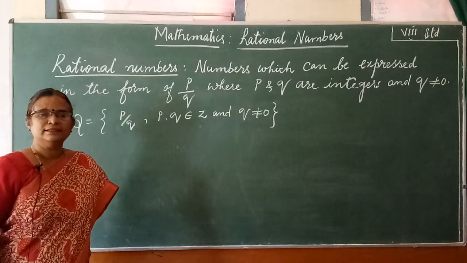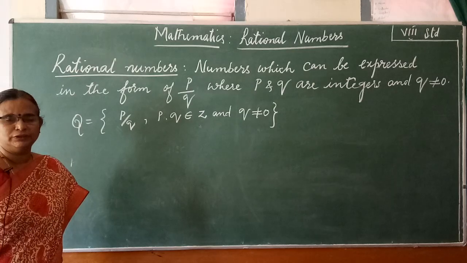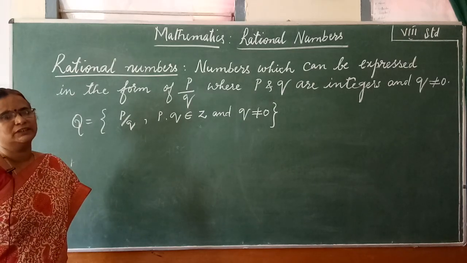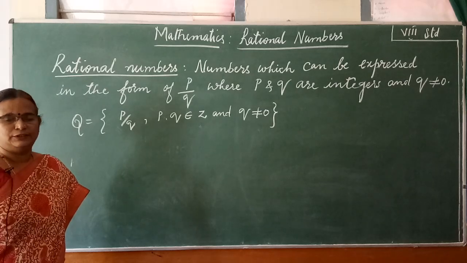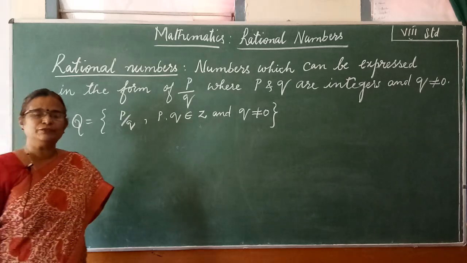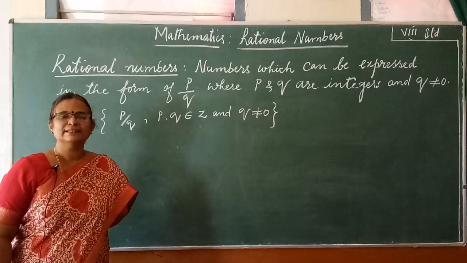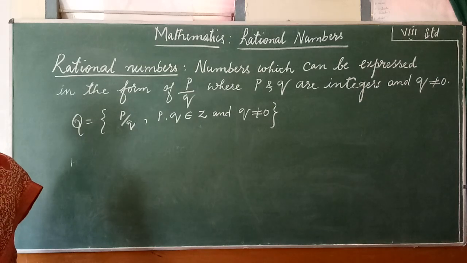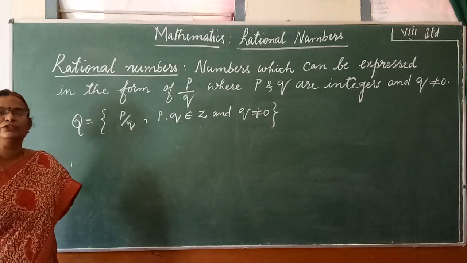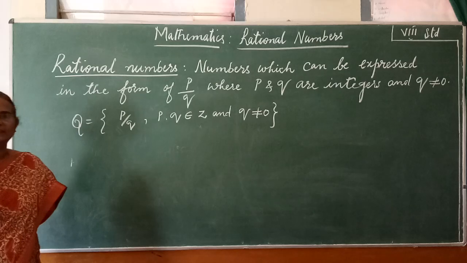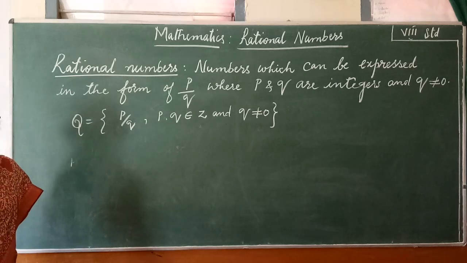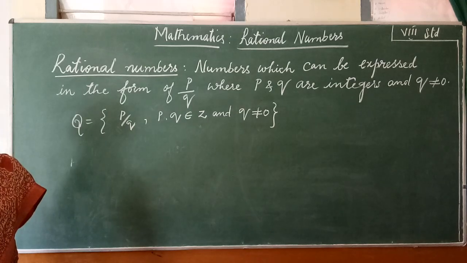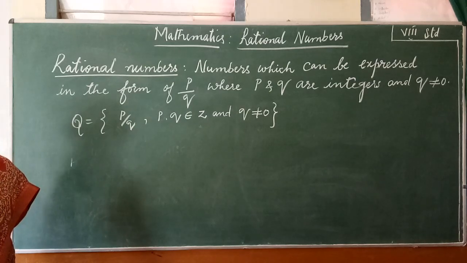In the earlier classes, we had introduced different sets of numbers and the history of numbers, how it was existing. First and foremost we said counting numbers as natural numbers denoted by N, and along with natural numbers if you introduce 0, we called it as whole numbers denoted by W. Then 0, natural numbers along with negative numbers, we named it as integers denoted by Z or I.